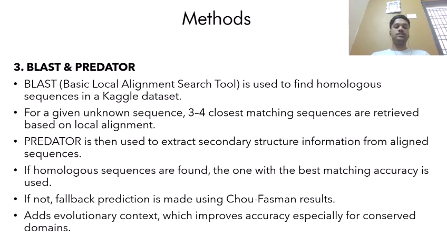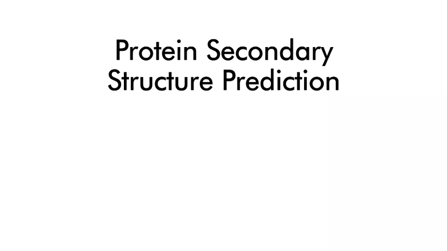If a good match is found, I use the structure. If not, I will fall back to Chou-Fasman prediction. This method adds an evolutionary perspective which really helps improve accuracy, especially in conserved regions.